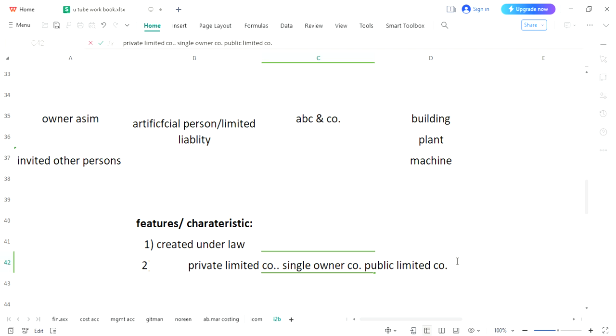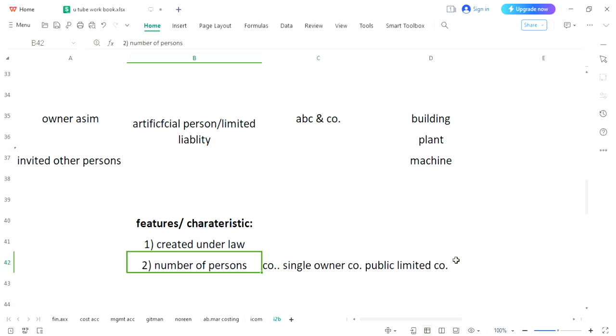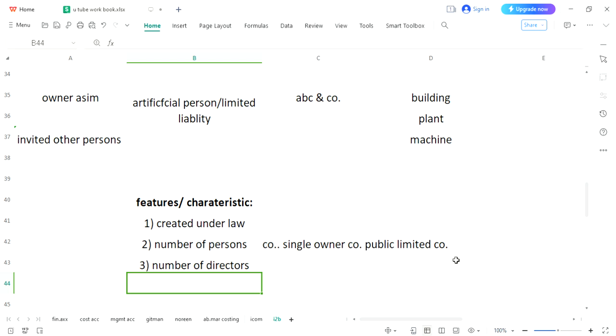So the second thing we have discussed is number of persons, and then we have number of directors. That means the persons who can give directions or who can give orders. So again, it depends upon the nature of the company. If it is single owner, there will be one director. If private limited company, there might be one or two directors.